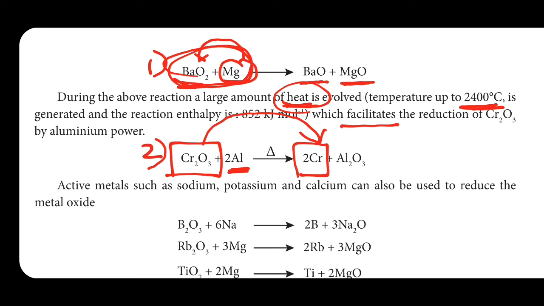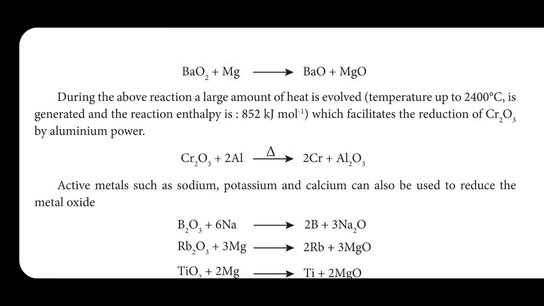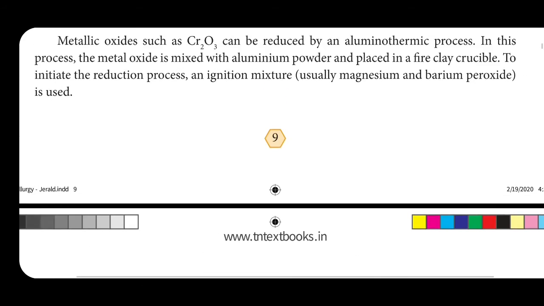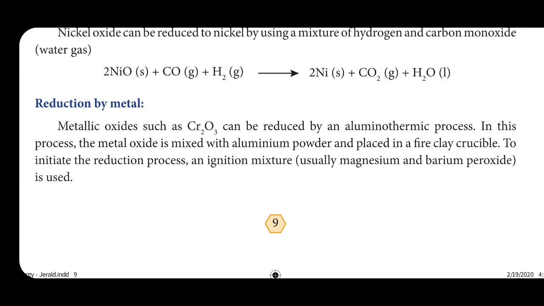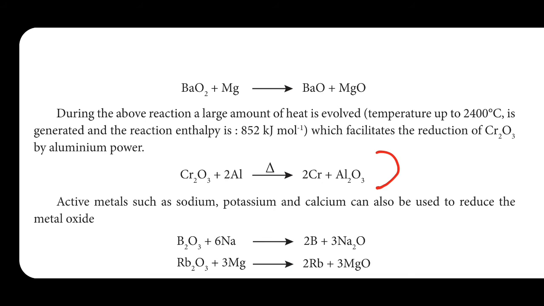If they ask you to explain the aluminothermic process, you have to write up to this equation, from here to here. Up to here you have to write the aluminothermic process. Some more examples are given.